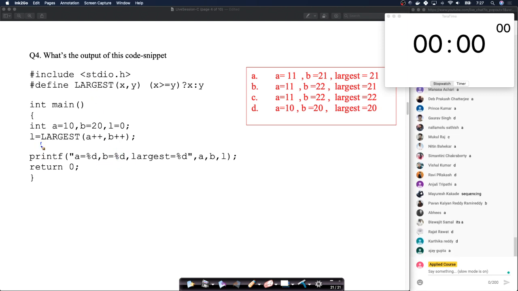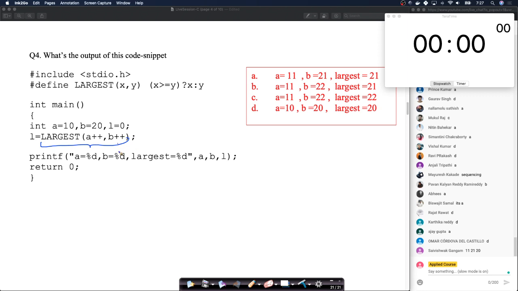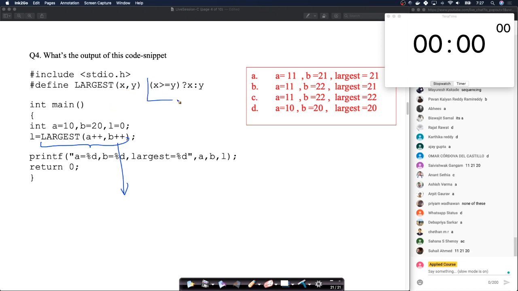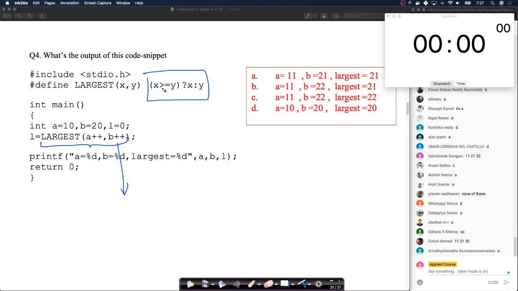So the moment this is called, what happens in the code? Whenever we have these macros, whatever is there in the macro is pasted here. Because we are passing a++ and b++ here, in this logic you will get a++ greater than or equal to b++ question mark, X is a++. Because it's a macro.